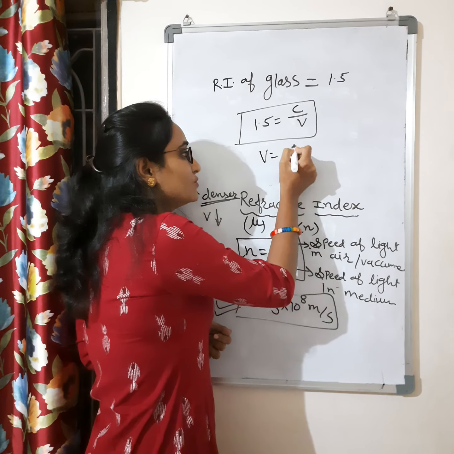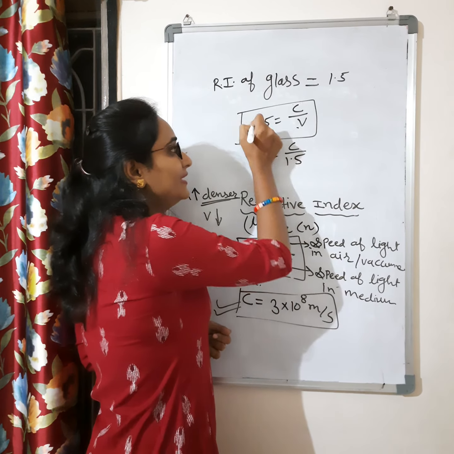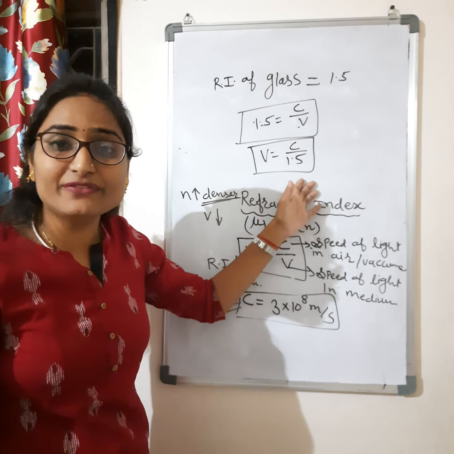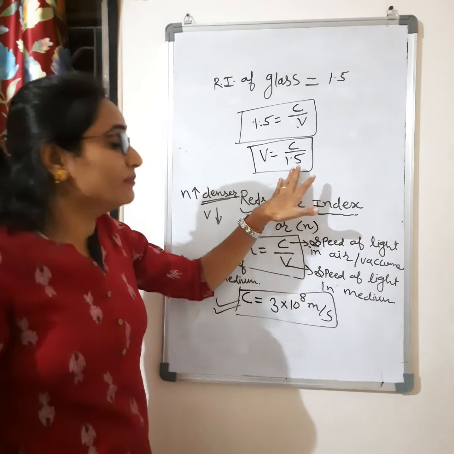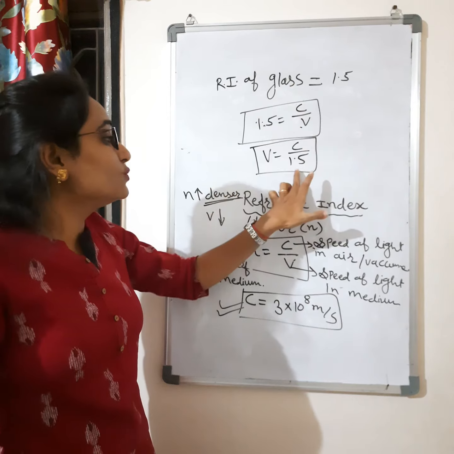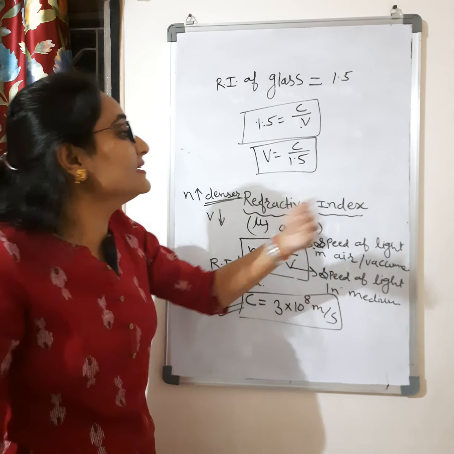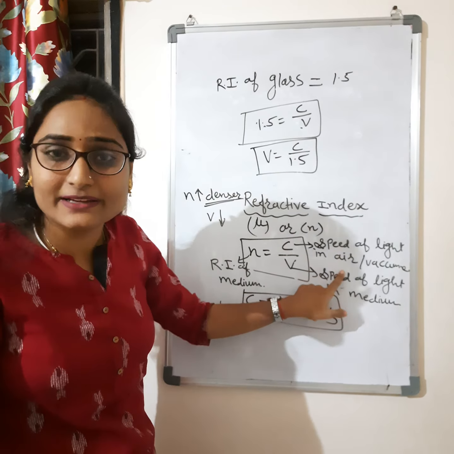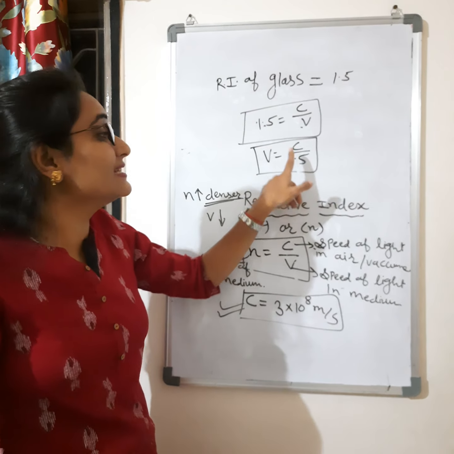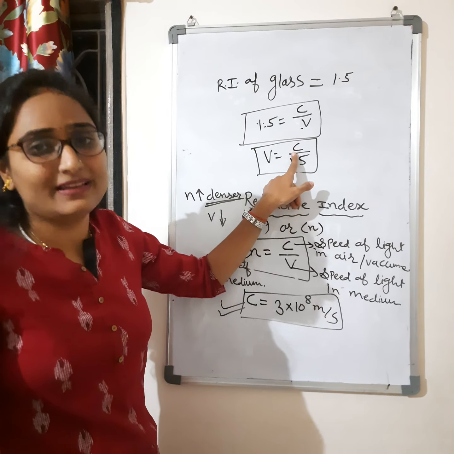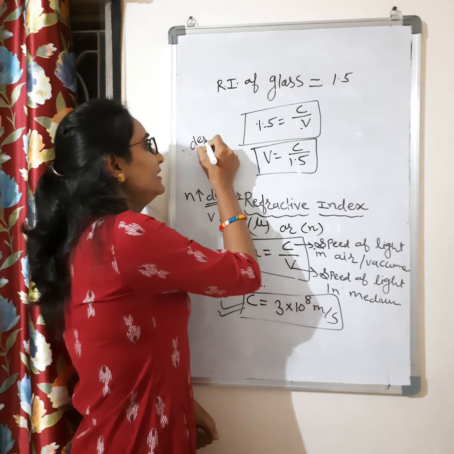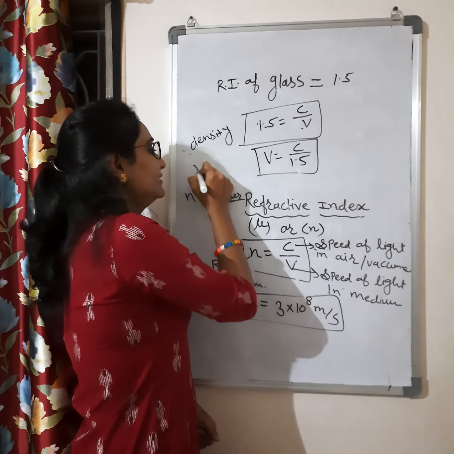Or you can write this also as V is equal to C by 1.5. If you take V here and 1.5 here, V is equal to C by 1.5. That means from this you can understand the speed of light in glass is 1.5 times less than the speed of light in air. Right? So from this we can understand the density and the velocity.